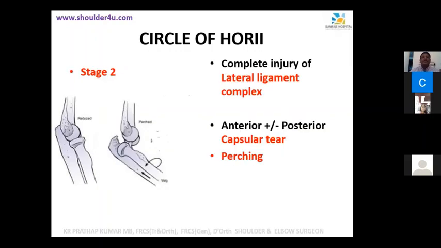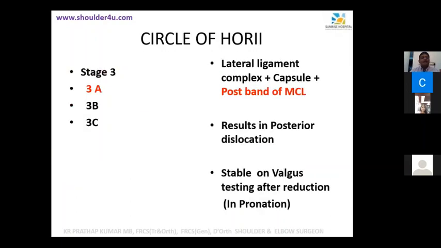Stage 2 is a complete injury of the lateral collateral ligament, and that is called partial dislocation, otherwise called subluxation. It is actually called perching. Okay, so that's the buzzword, perching. Stage 2 is a perching. Stage 1 is a PLRI, and stage 3 you got 3 different types.